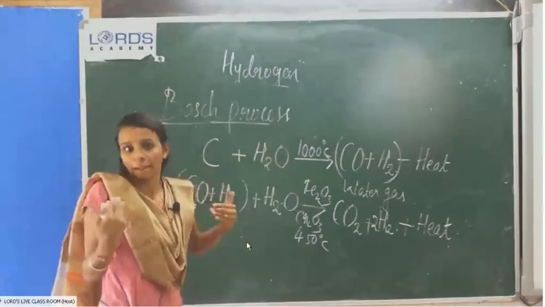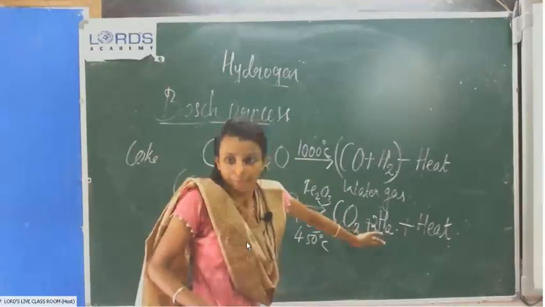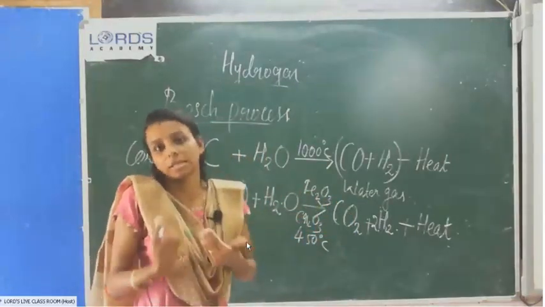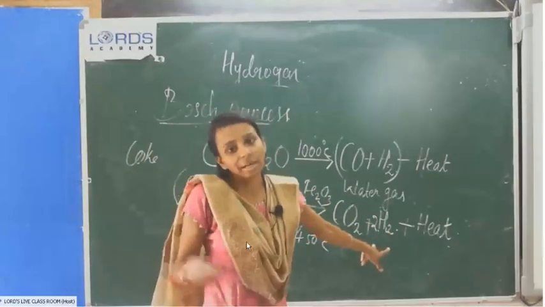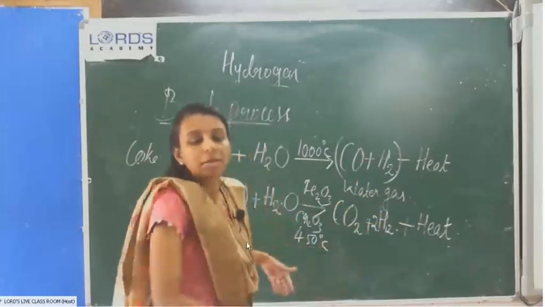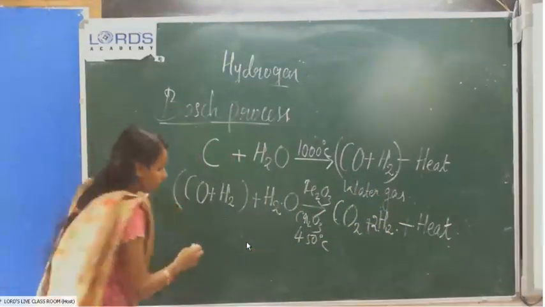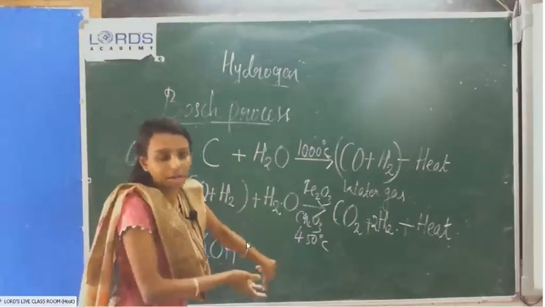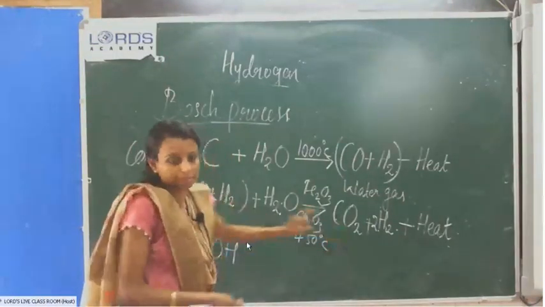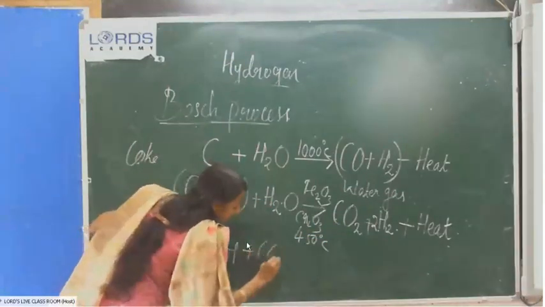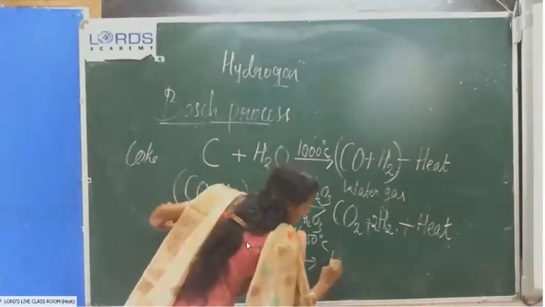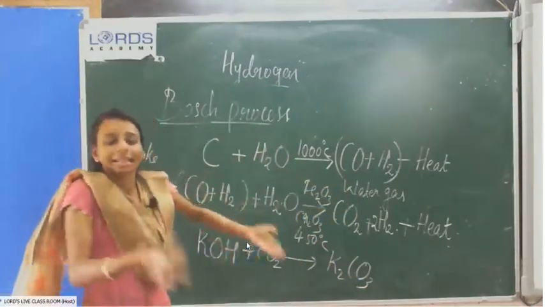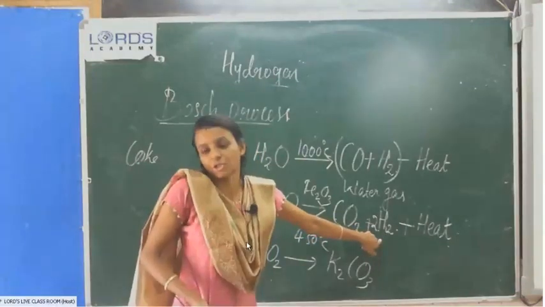Either we can remove it that way. This mixture is passed through water, then carbon dioxide gas dissolves, remaining hydrogen gas. Otherwise, we can use caustic potash, potassium hydroxide, KOH. If you are using KOH here, it will react with carbon dioxide and you will get K2CO3. That way, this carbon dioxide is removed and the remaining will be hydrogen.